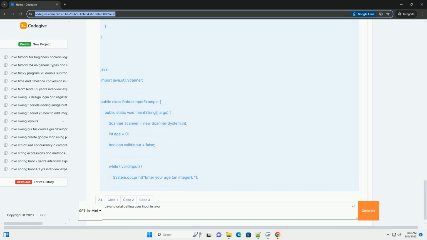It's chained with InputStreamReader to wrap System.in, allowing BufferedReader to read character data from the console.